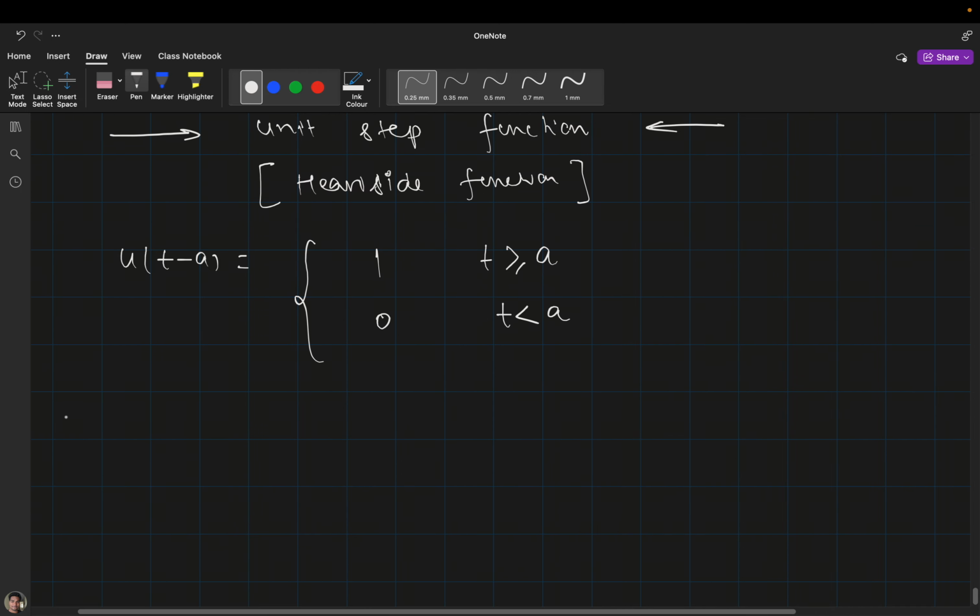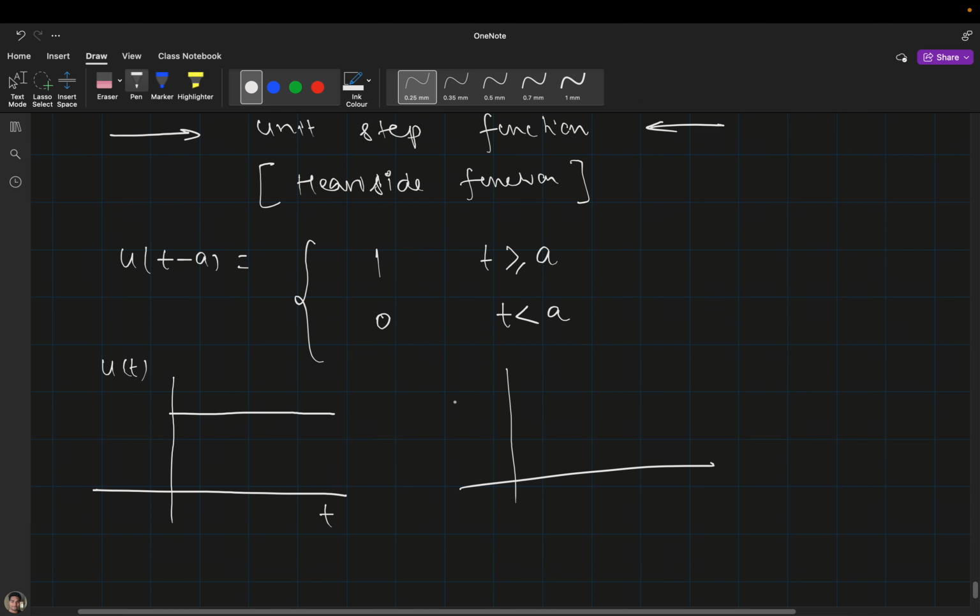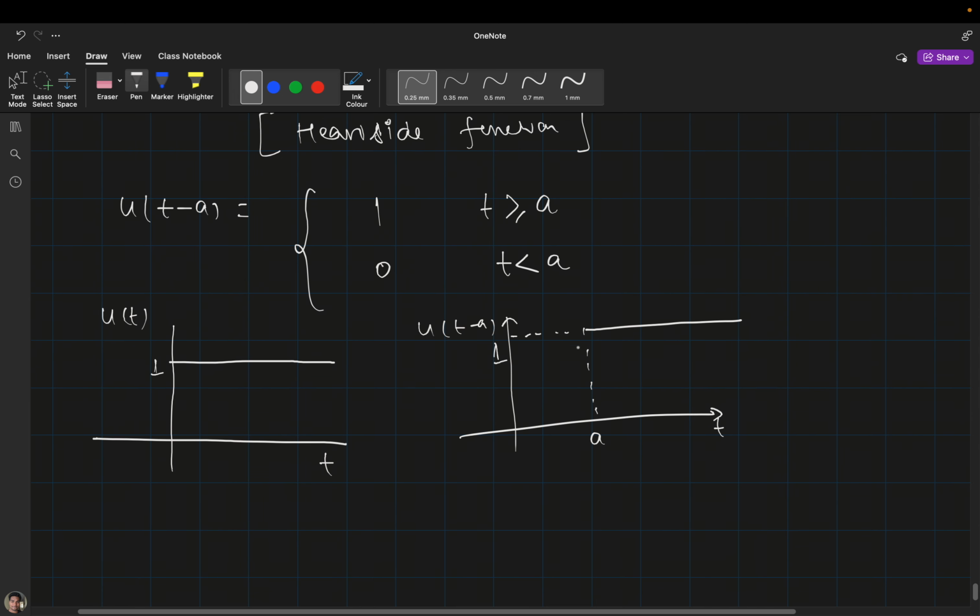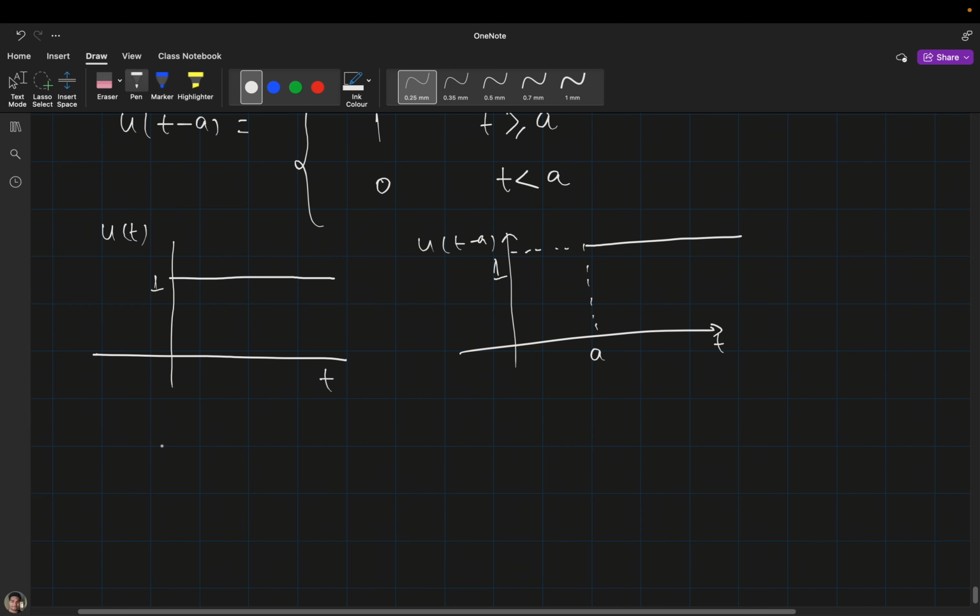From the graph you can also see that, in the case of u(t minus a), from a the value will be 1. When time t is greater or equal to a, the value of u(t minus a) will be 1, otherwise it will be 0. So now I want to get the Laplace transformation of this unit step function.